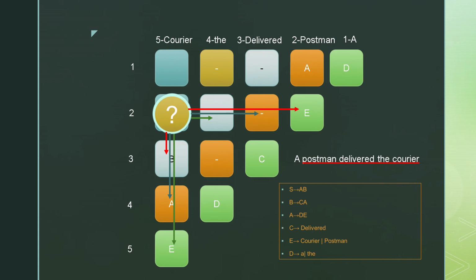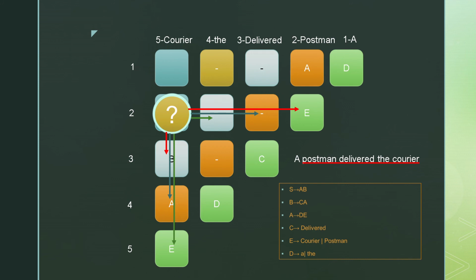The next cell of consideration is 2, 5. The string we see is "postman delivered the courier". This can again be broken down in three possible ways. First is we consider "postman" as one string and "delivered the courier" as other. This would involve us concatenating cell 2, 2 with cell 3, 5, that is E with B. We check our production and find there is no non-terminal that defines EB.